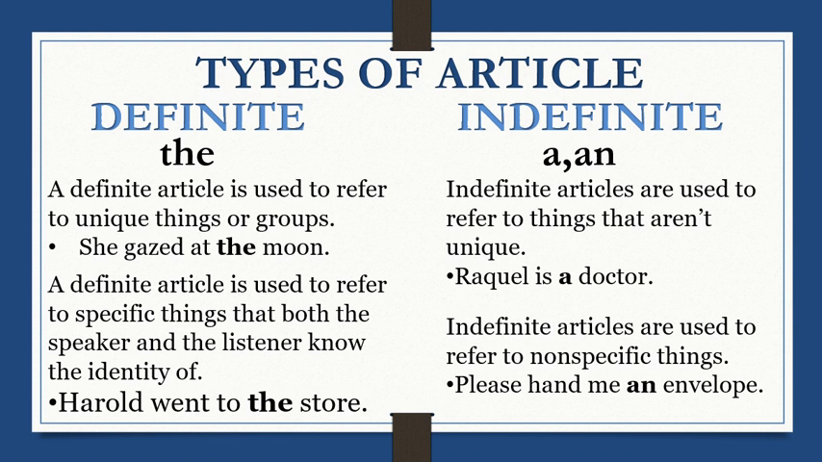Indefinite, a, an. Indefinite articles are used to refer to things that aren't unique. Reko is a doctor. Indefinite articles are used to refer to non-specific things. Please hand me an envelope.